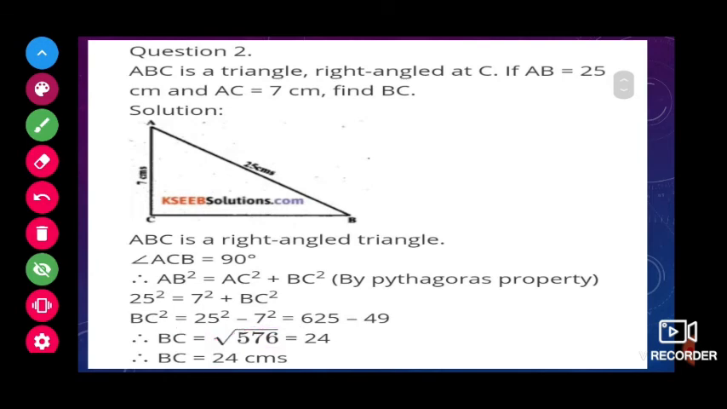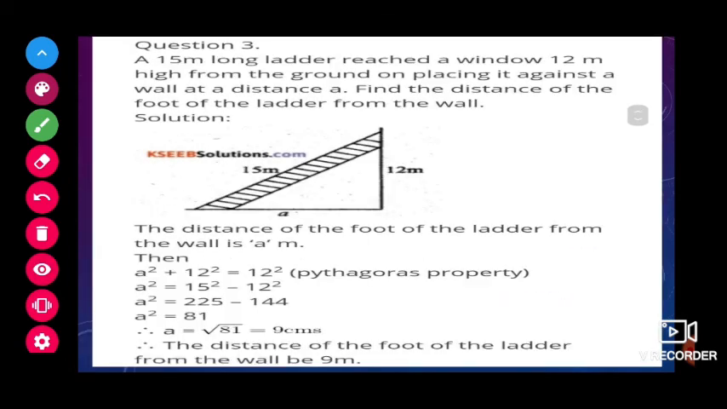Okay. Next, children. A 15 meter long ladder reached a window 12 meters height from the ground on placing it against the wall at a distance A. Yes, this distance is A. Find the distance of the foot of the ladder to the wall. So this distance I have to find.